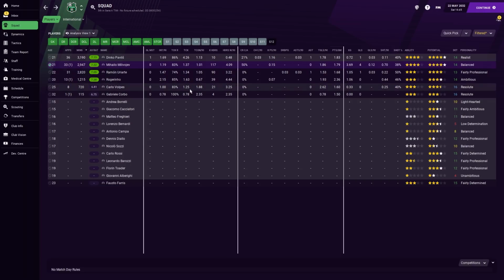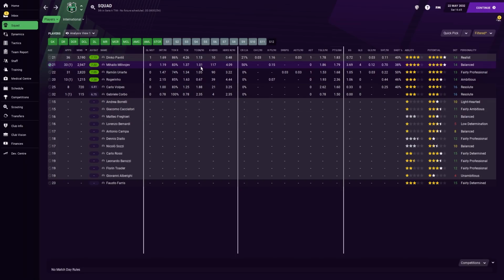But this is where things start to get really interesting now. Carlo Volpes, you can see how many more goals we concede with him. And he's played 8 games as a starting centre-back. And yes, some of them are against better sides, but we've also beaten some good sides this season. So, you know, it is what it is. But we concede a lot more goals with Volpes on the team. We only concede an average of 0.67 goals per game with Jorginho. With little Roger in there, something just seems to click. But you can also see that Uriarte and Mila Voyev are really solid.